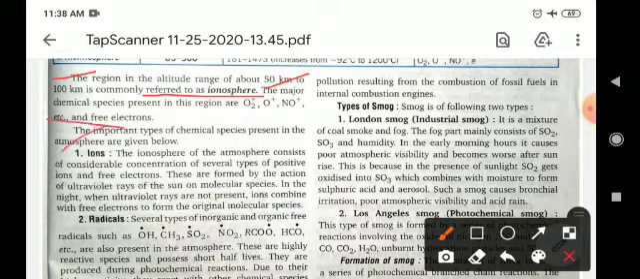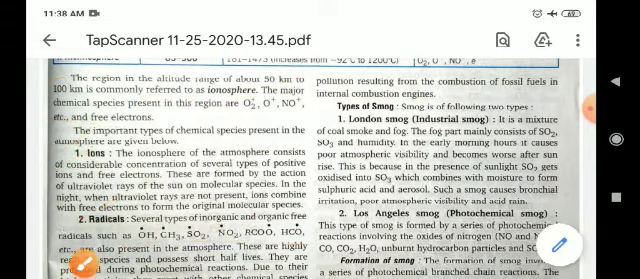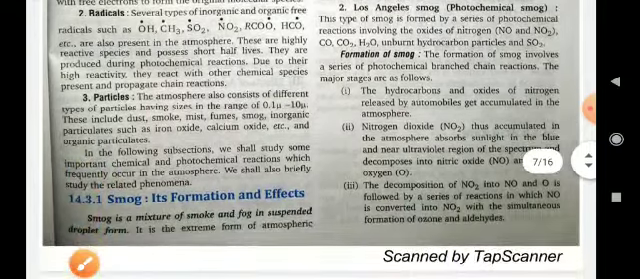The important types of chemical species present in the atmosphere are ions, which contain positive or negative charge; and radicals, in which the atom contains one free electron, such as OH free radical, CH3 free radical, CO2 free radical, or NO2 free radical. So they are known as the radicals.